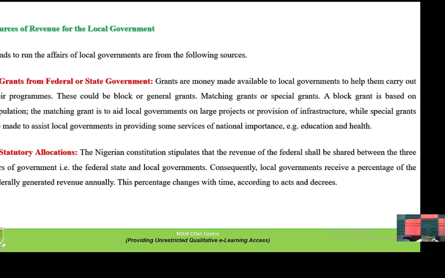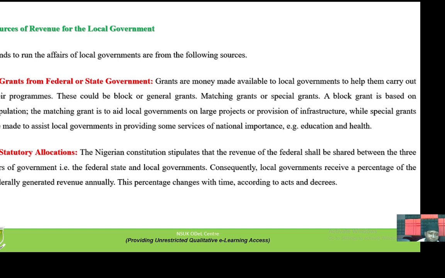A block grant is based on populations. The matching grant is to aid local government on large projects or provision of infrastructure, while a special grant is made to assist local government in providing some services of national importance, for example, education and healthcare centers. Most of our local governments in Nigeria rely on grants from the federal government.